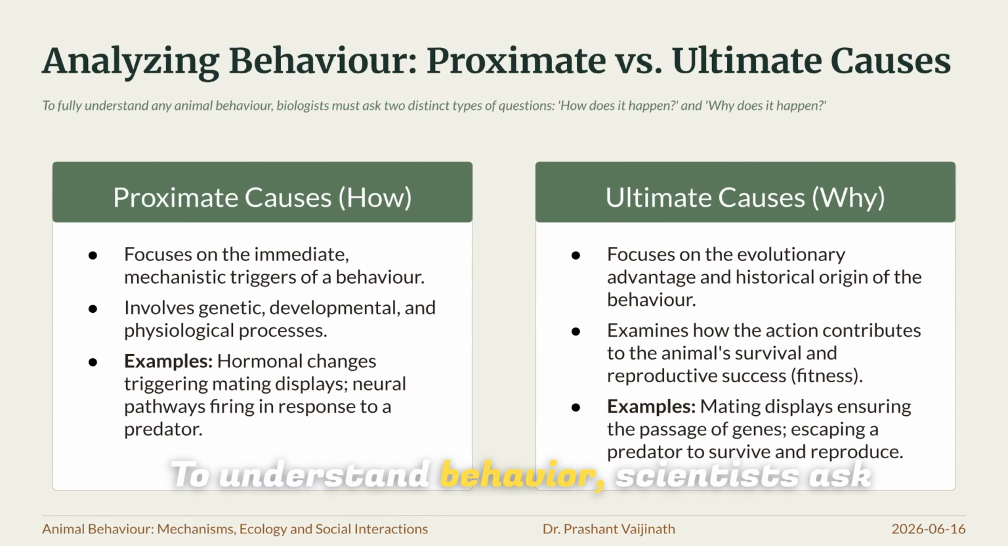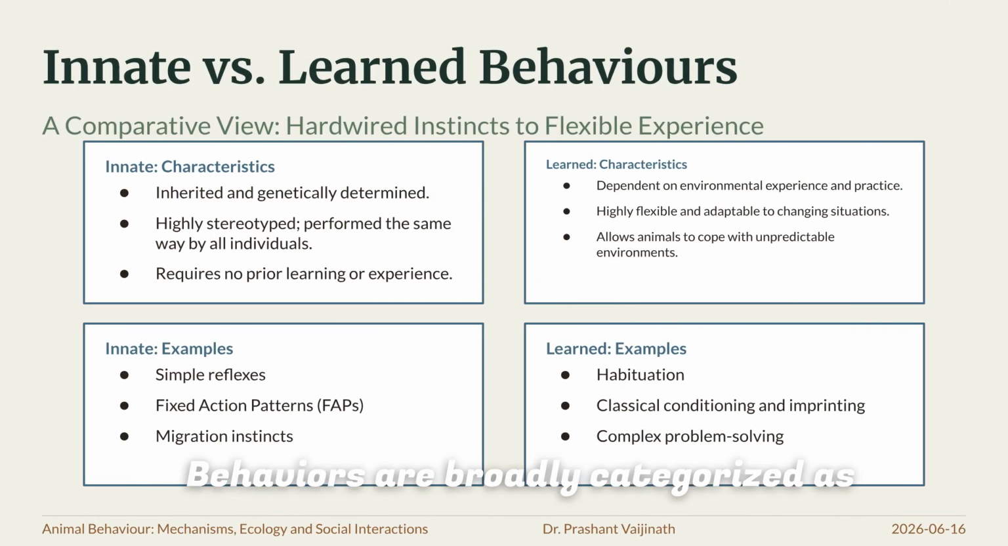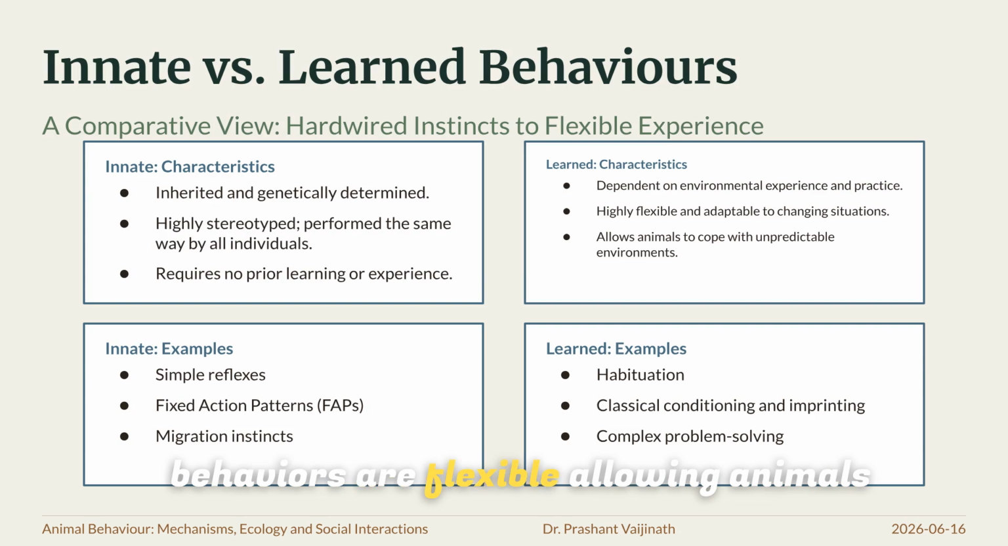To understand behavior, scientists ask two main questions. Proximate causes look at the immediate, mechanistic triggers of an action, while ultimate causes focus on its evolutionary history and survival advantage. Behaviors are broadly categorized as innate or learned. Innate behaviors are hardwired and genetically determined, while learned behaviors are flexible, allowing animals to adapt their actions based on experience and their changing environment.